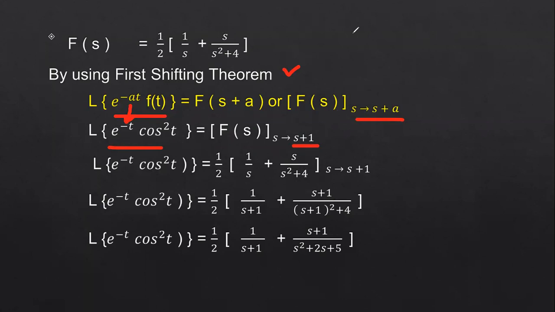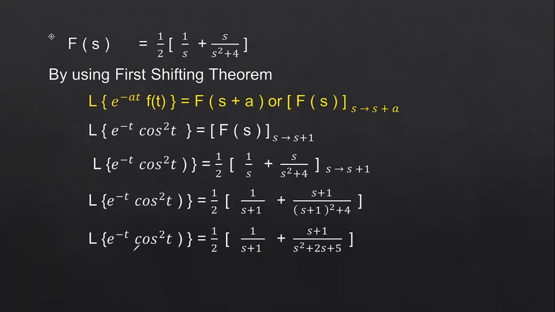What is the f of s function here? F of s is 1 by 2 into 1 by s plus s by s square plus 4, where s tends to s plus 1. Wherever you have the s value, you have to substitute s plus 1. In the denominator of the first term we will have s plus 1. In the second term, the numerator and denominator become s plus 1 by s plus 1 whole square plus 4.